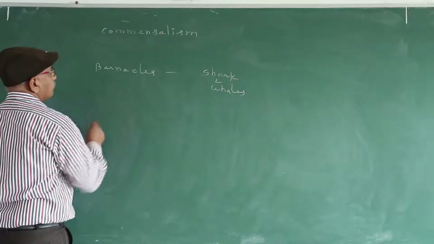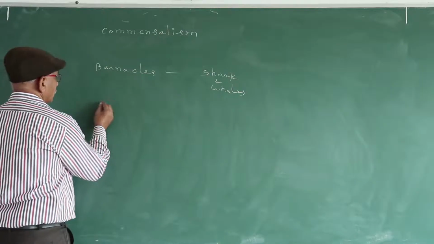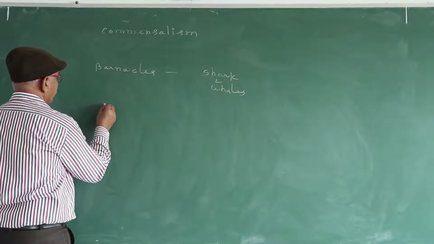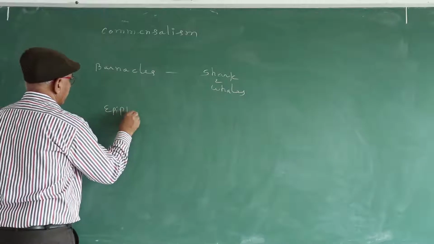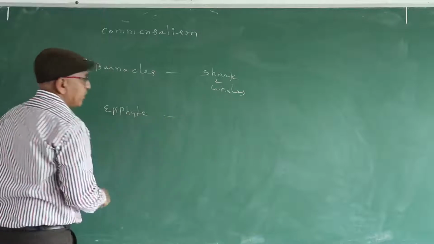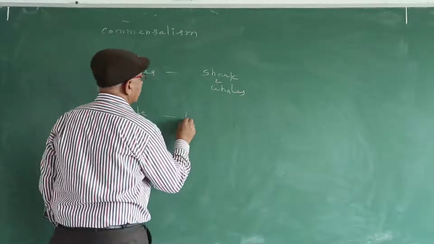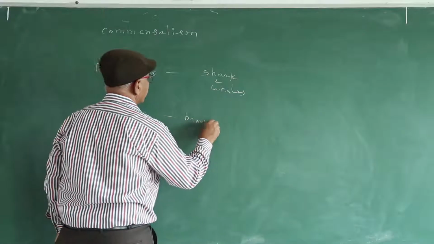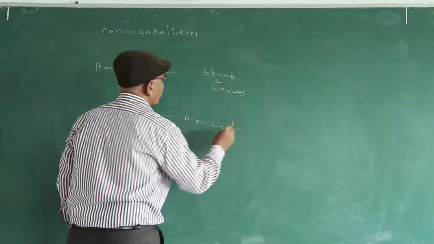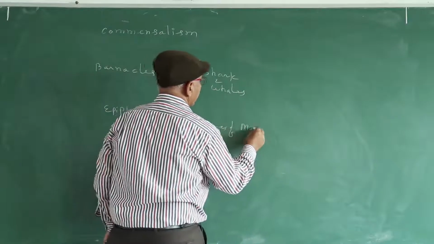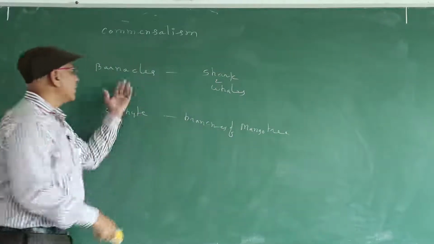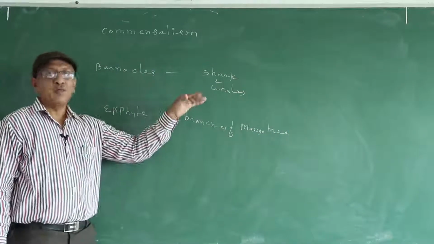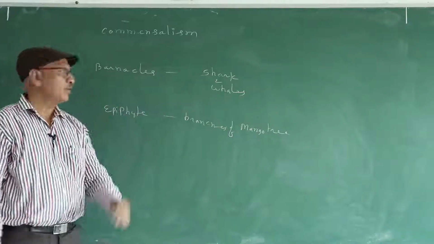Another example: epiphyte. Epiphyte present on the branches of a mango tree. The first example was an animal commensalism example.